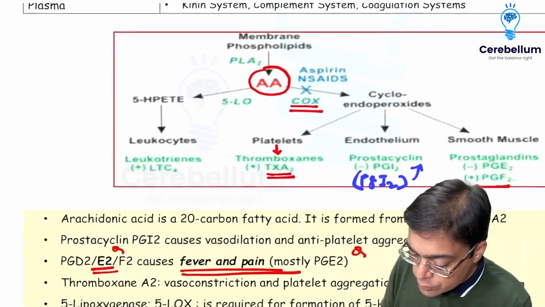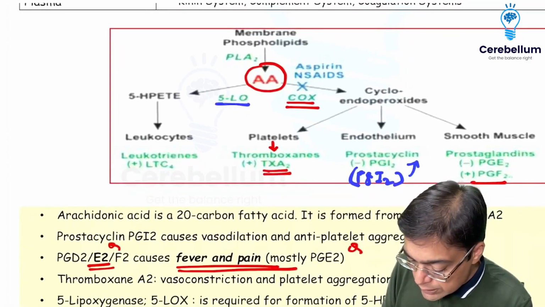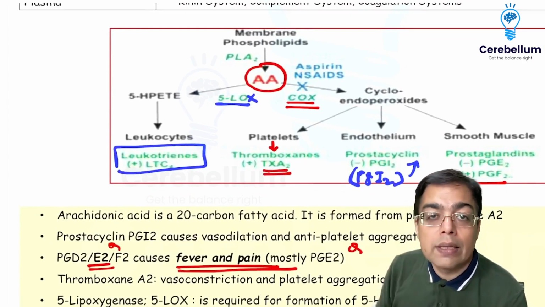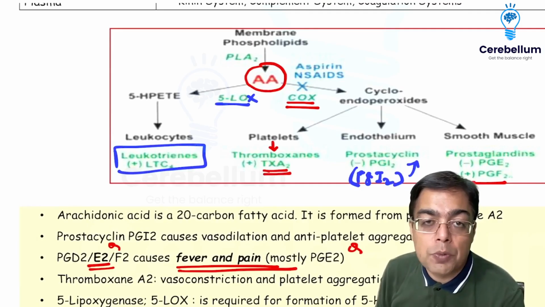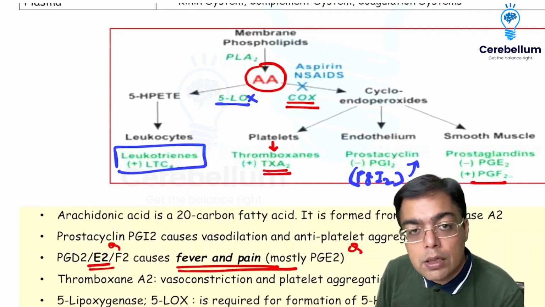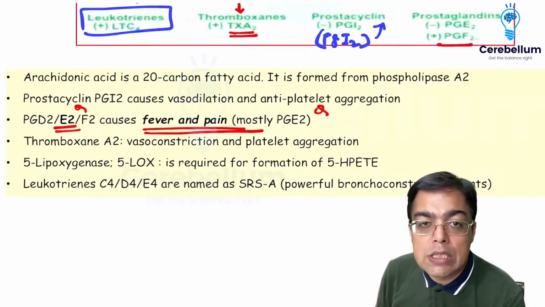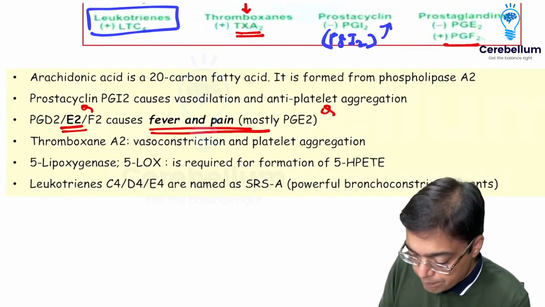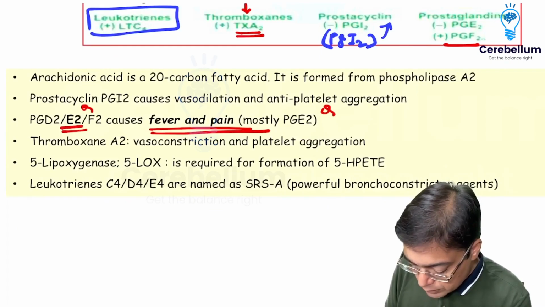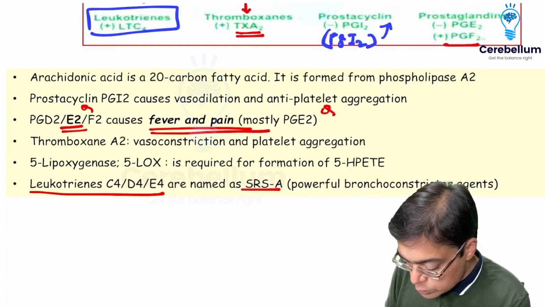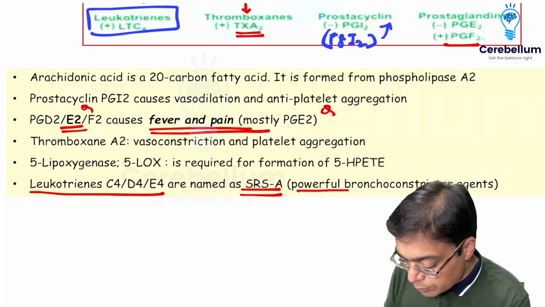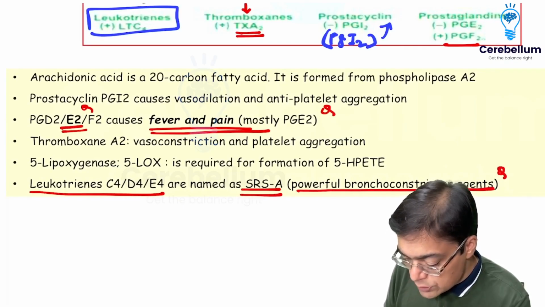When there is going to be an action of an enzyme that's given the name of lipoxygenase, this is going to be responsible for the formation of leukotrienes. One leukotriene that I made mention of earlier, leukotriene B4, is responsible for causing chemotaxis. Other leukotrienes are going to be responsible for causing severe bronchospasm. That's the reason why you have a mention over here that leukotrienes C4, D4, E4 are also being given the name of SRSA. They're examples of very powerful bronchoconstrictor agents, right?